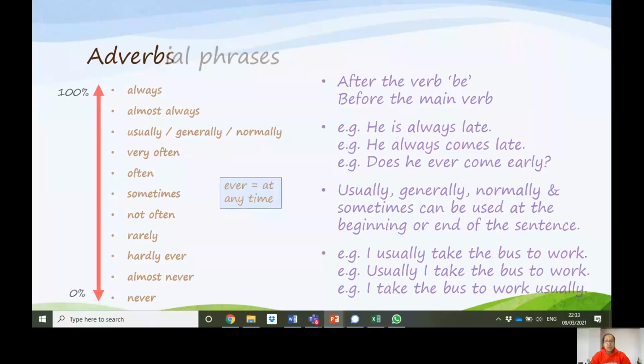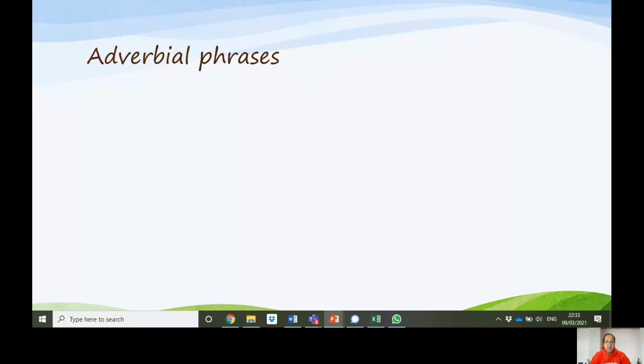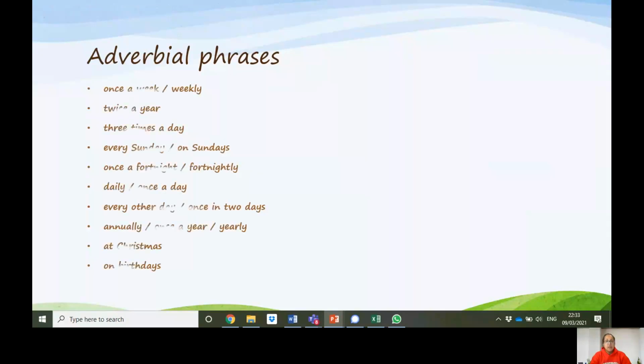Let's talk about adverbial phrases. Here are some examples. There are lots more, and I'm sure you can think of some. For example, once a week or weekly, twice a year, 3 times a day, every Sunday or on Sundays, once a fortnight or fortnightly.